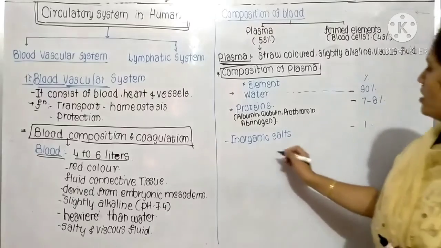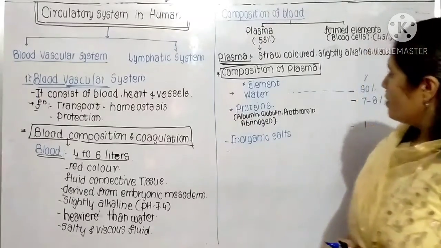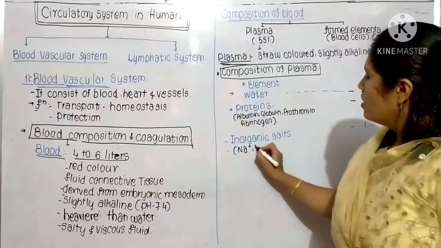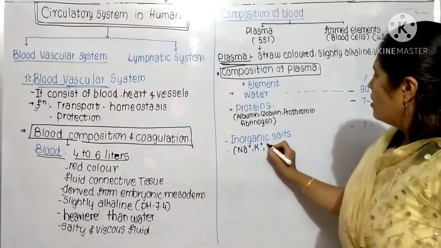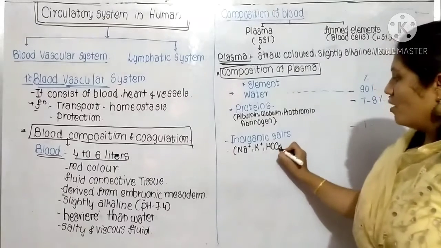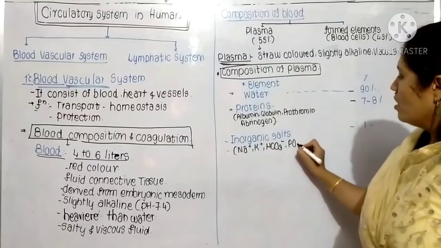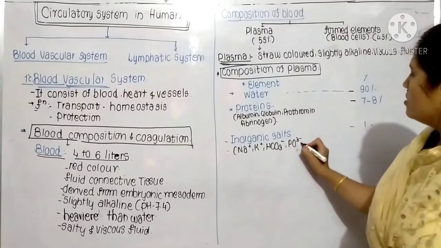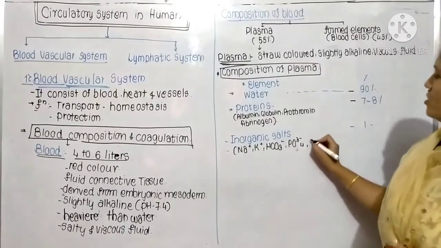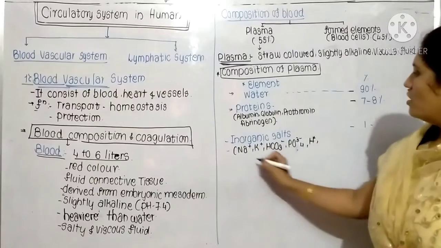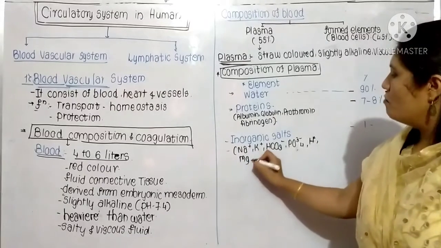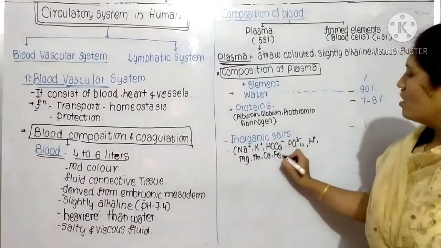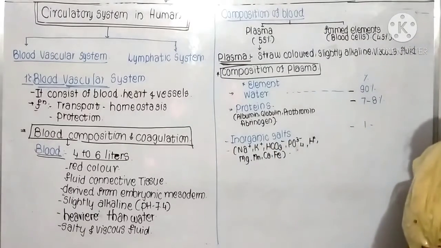In the inorganic salts there is a presence of Na plus, K plus, HCO3 minus, as we have already seen, then PO4 3 minus, then H plus, then Mg, Mn, Ca, Fe. All these inorganic salts are present.